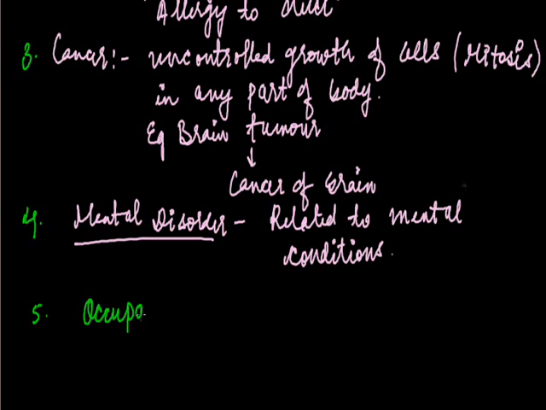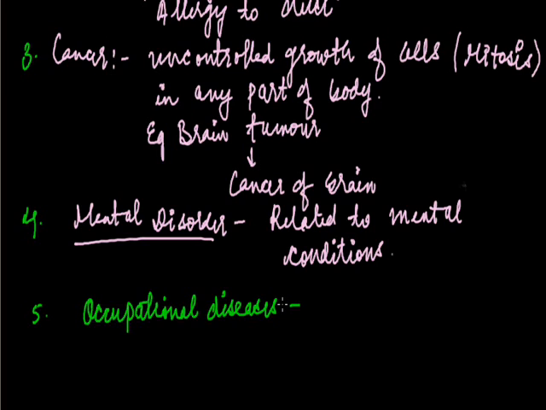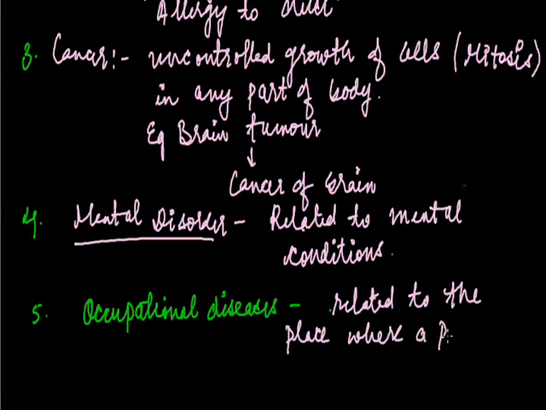So occupational diseases. For example, a person working in an asbestos factory would have a lot of asbestos in his lungs, and he would now have lung cancer. So occupational disease is related to the place where a person is working.